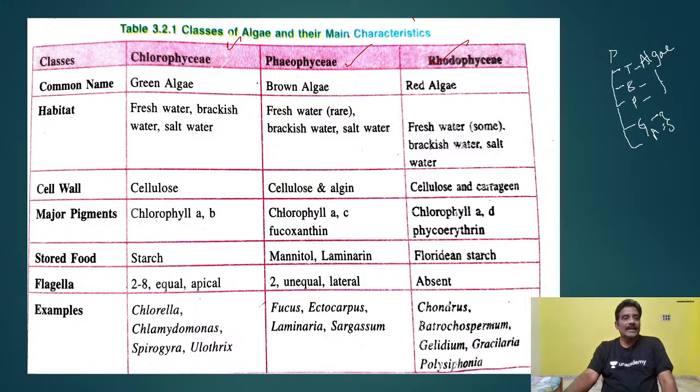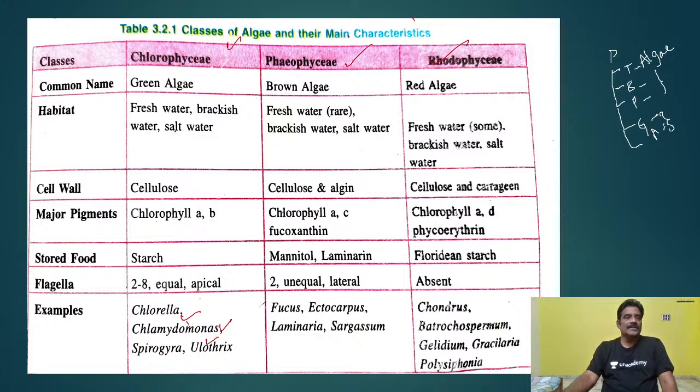In chlorophyceae you see green algae. The best examples are chlorella, chlamydomonas, and Ulothrix. These are all examples that come under chlorophyceae.